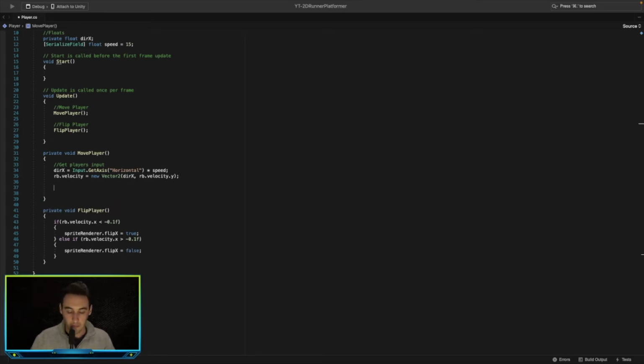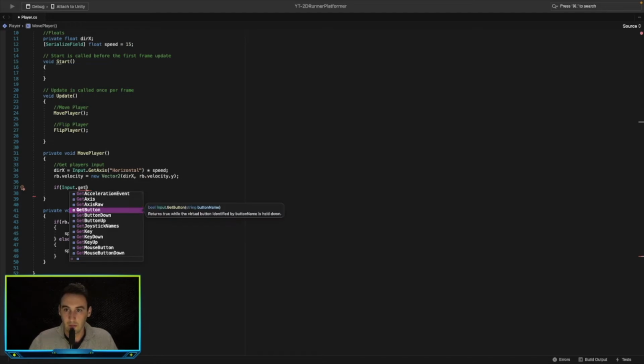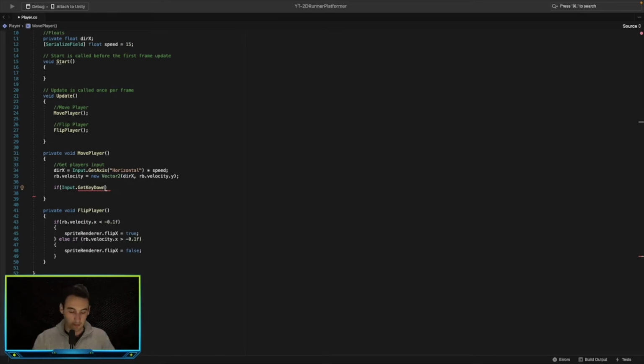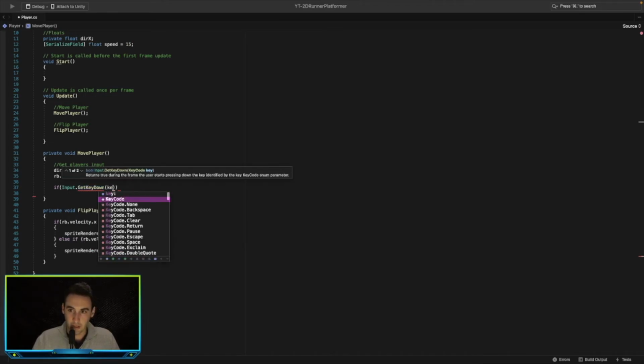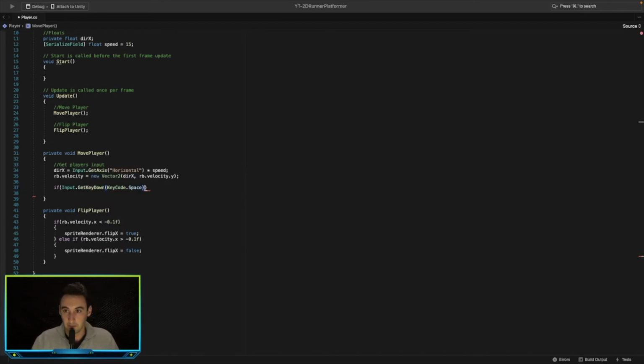So let's go. Now we need to check whenever the player presses the spacebar. So let's go if input dot get key down key code dot space.